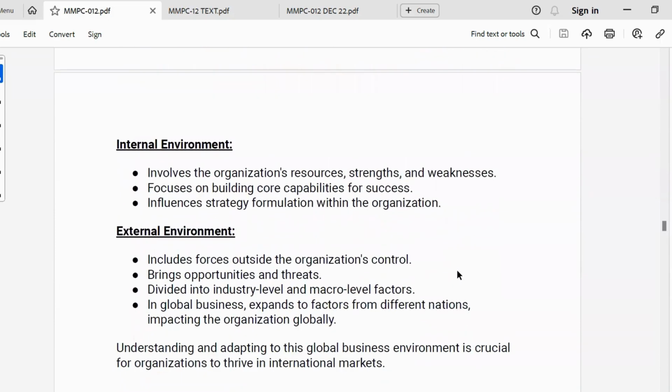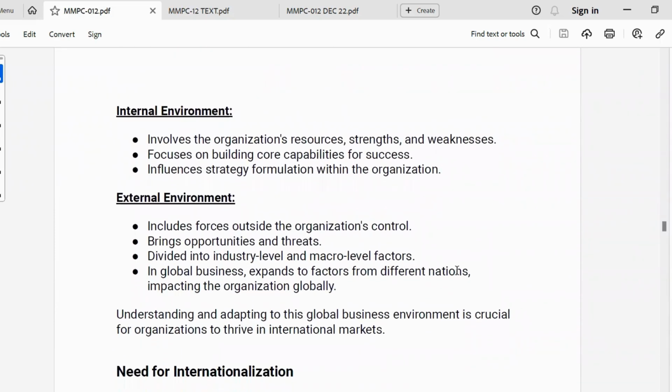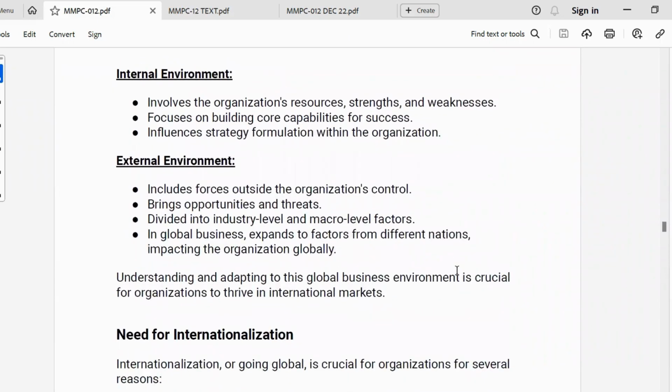Let's see the internal environment. It involves the organization's resources, strengths, and weaknesses. It focuses on building core capabilities for success. It also influences the strategy formulation within the organization. When we talk about the external environment of an organization, it includes the forces that are outside the organization's control. It brings the opportunities and threats. It is also divided into industry level and macro level factors. In global business, it expands to factors from different nations impacting the organizations globally. So understanding and adapting to this global business environment is really crucial for organizations to thrive in international markets.